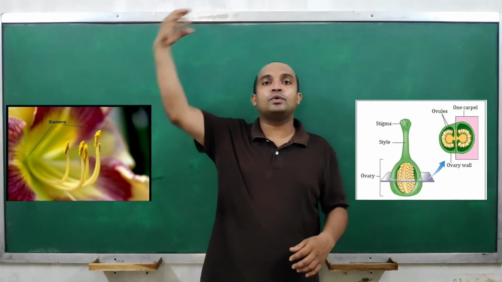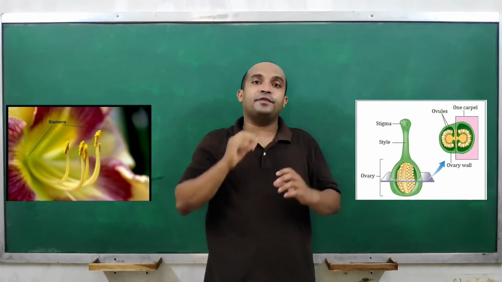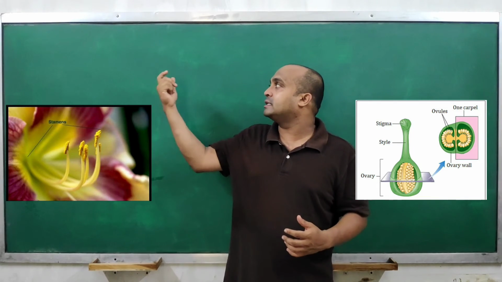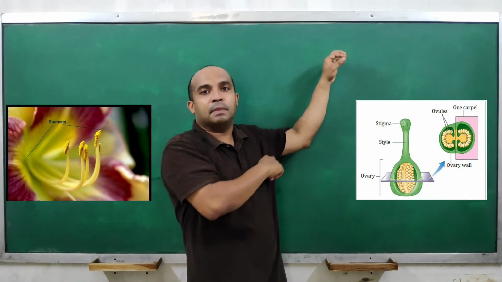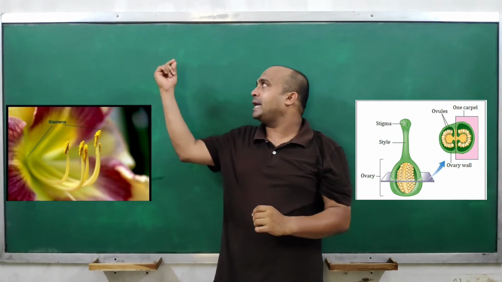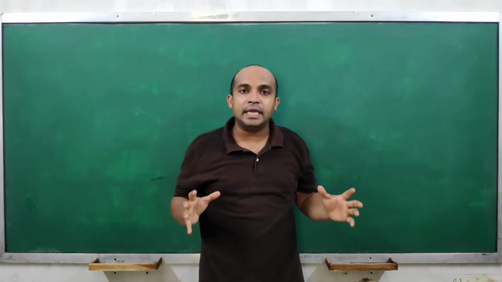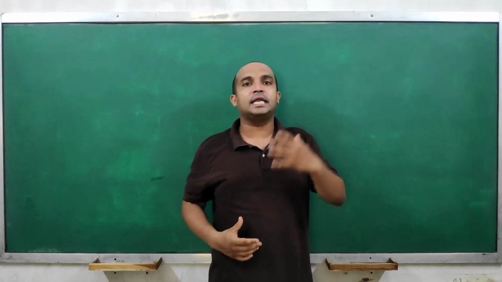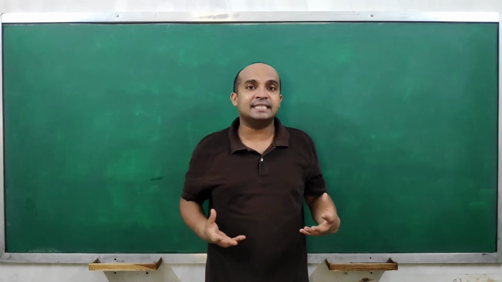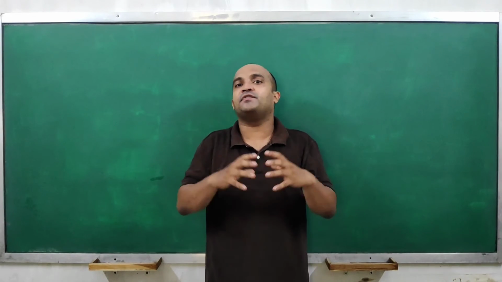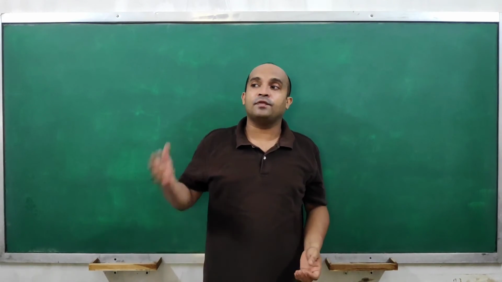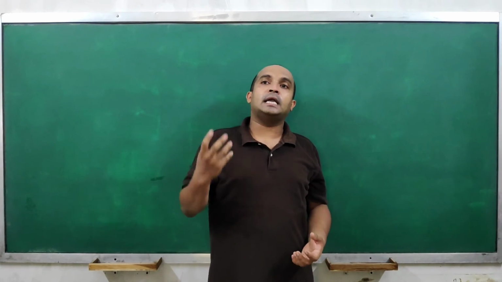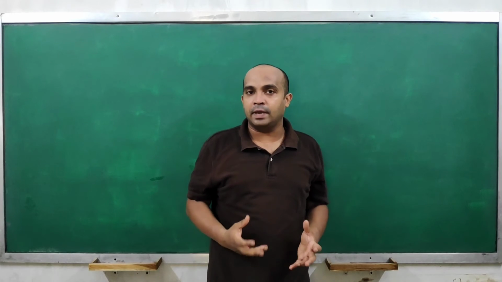Now the male gamete has to reach the female gamete. So first this pollen grain needs to travel from anther to the stigma, right? So it will move from anther to stigma by pollinators. These pollinators can be wind, water, animals or insects, right? For different plants there are different pollinators. For example, for a wheat-like plant, wind is the pollinator. For a plant like hibiscus, insects are pollinators.